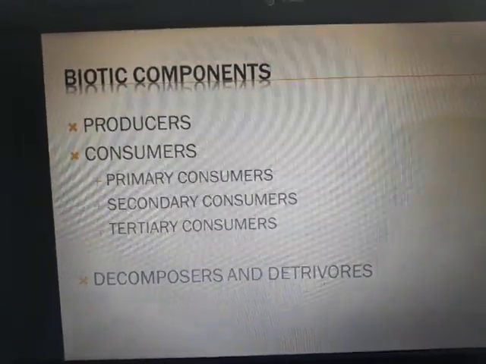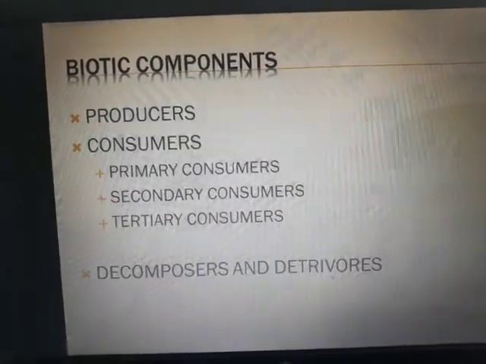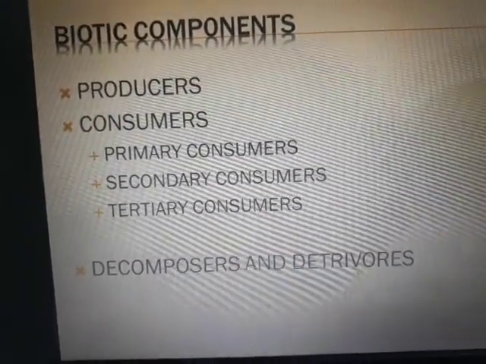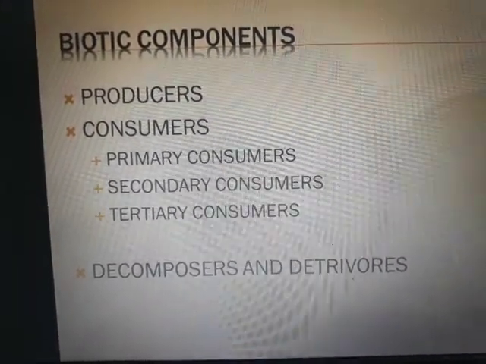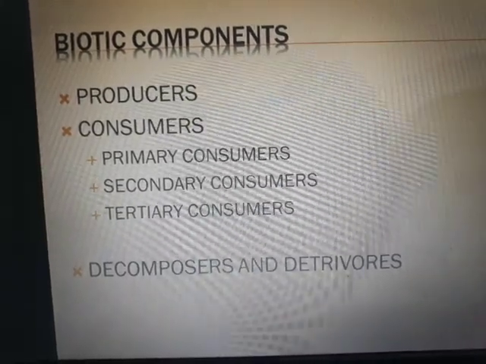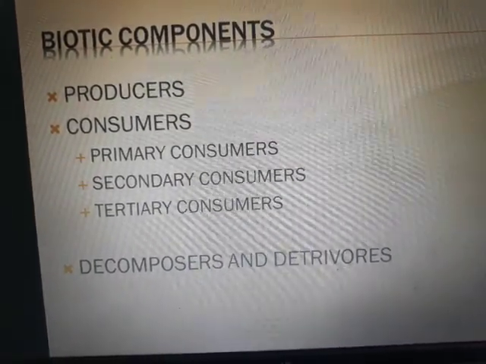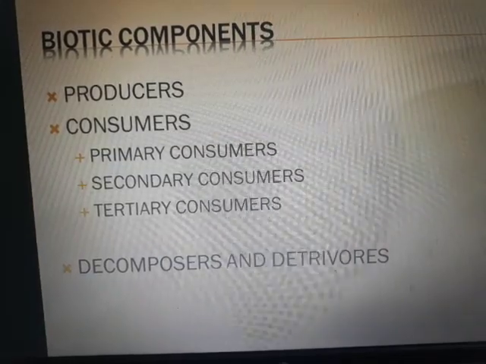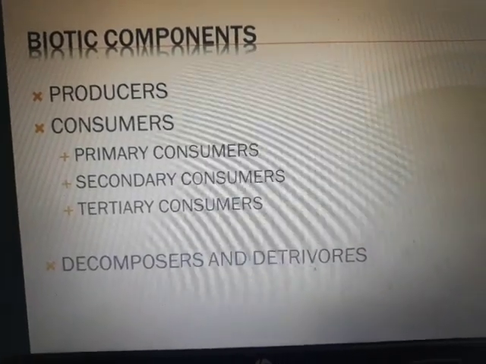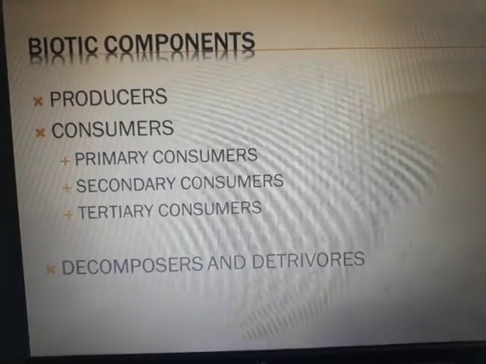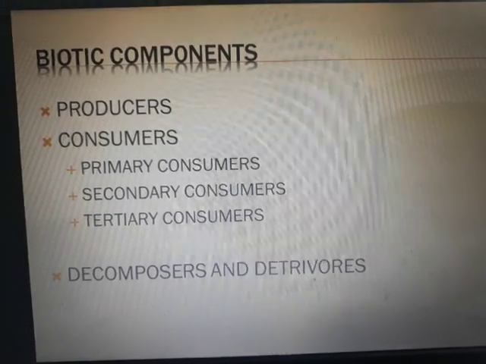Biotic components. Let us start with the biotic components. What comes under that? It will be producers, there will be consumers, and under consumers there are primary, secondary and tertiary. There are 3 levels. At the last are the decomposers, and a new term has been added this year. It wasn't there before, detritivores. So we are going to see what its meaning is.